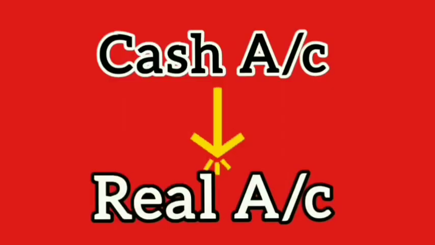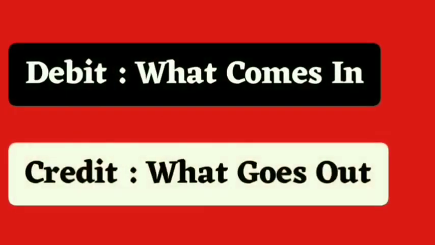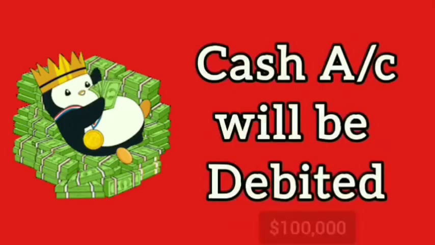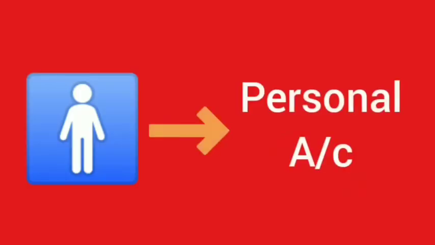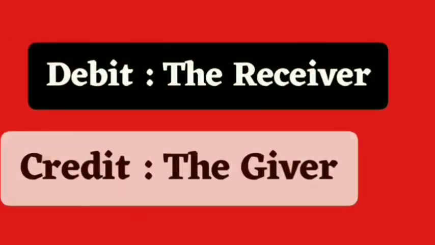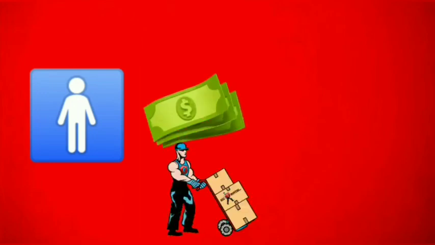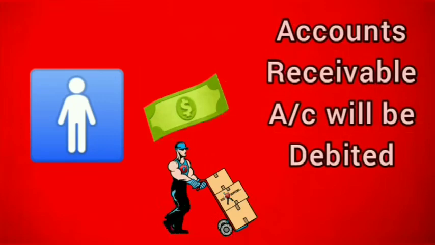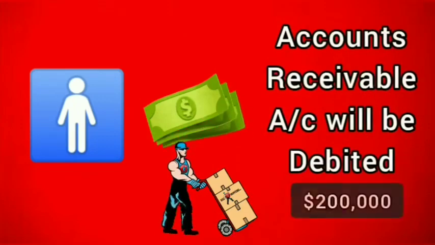Cash is a real account. Therefore, the first golden rule will be applied, that is, debit what comes in, credit what goes out. Cash is coming into the business. Therefore, cash account will be debited with $1 lakh. Next, accounts receivable account, which is a personal account. Therefore, golden rule number 2 will be applied. Debit the receiver, credit the giver. Since receivables are created by selling the goods on credit, accounts receivable account will be debited with $2 lakh.